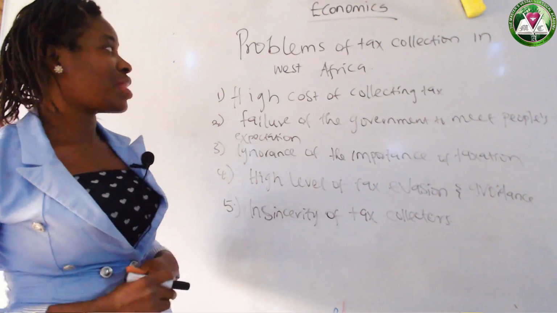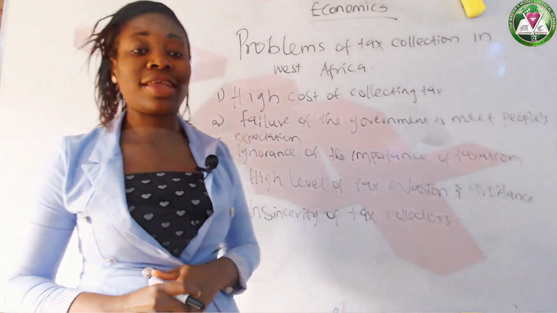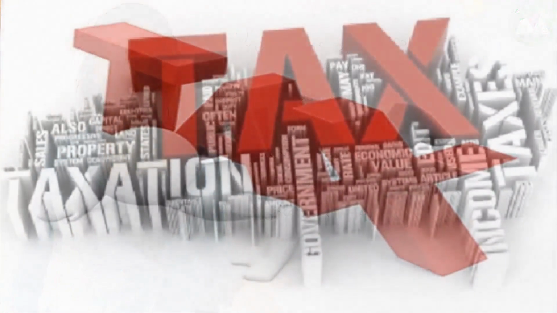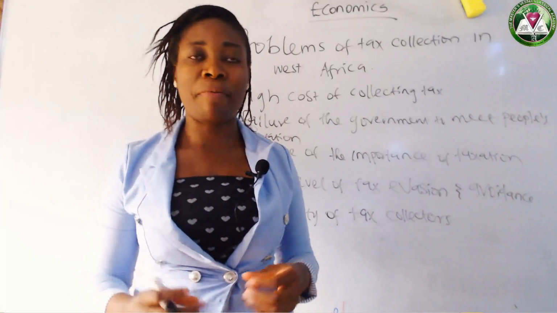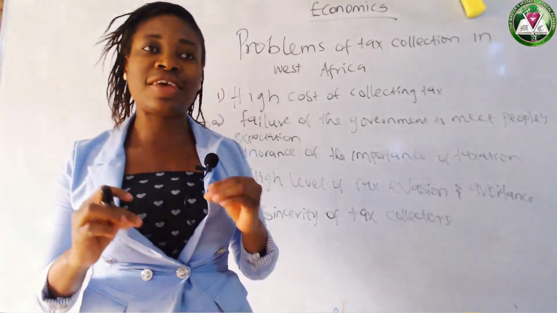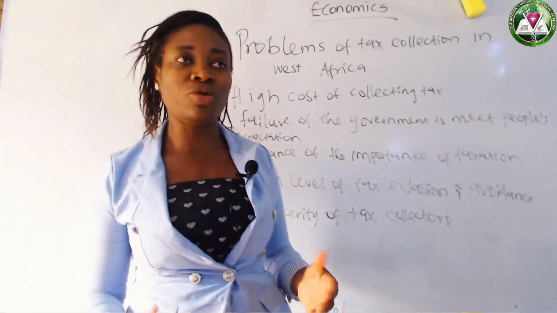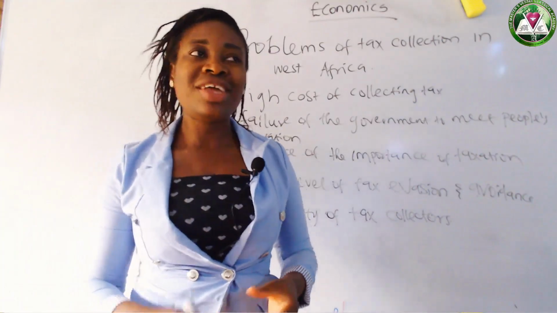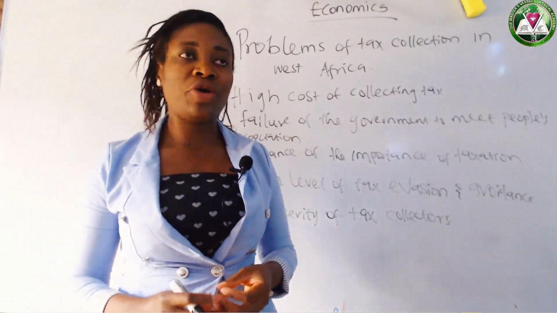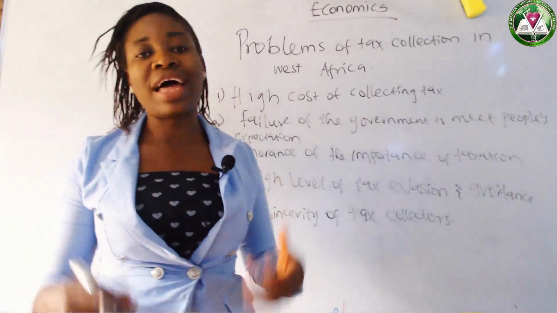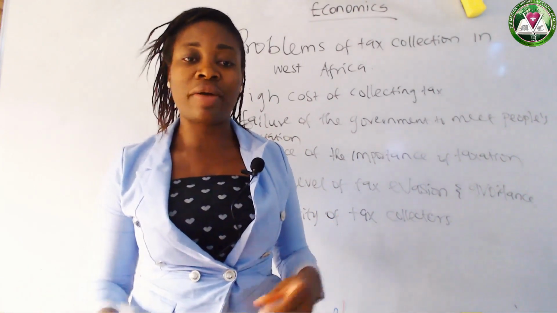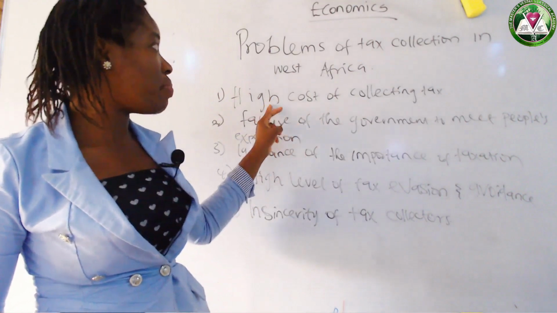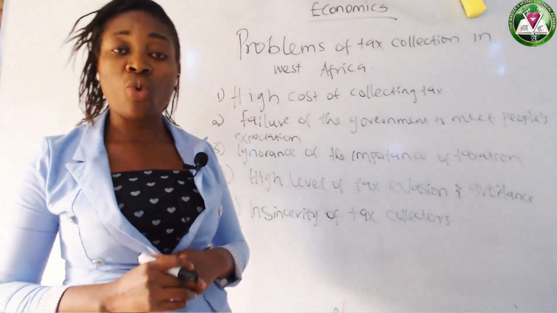We have the first one, high cost of collecting tax. Let's say, for instance, the government spends a lot of money on anti-smuggling campaigns to prevent people from smuggling goods out of the nation. This is a very big challenge for them, because the money they may end up realizing from tax may be small compared to the revenue they generated from it. So that's a problem of collecting tax in West Africa.